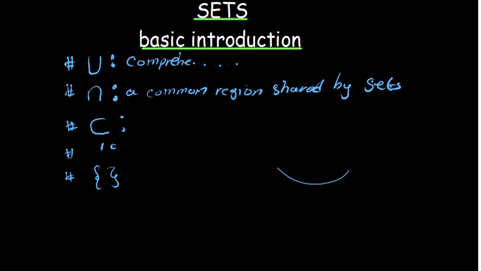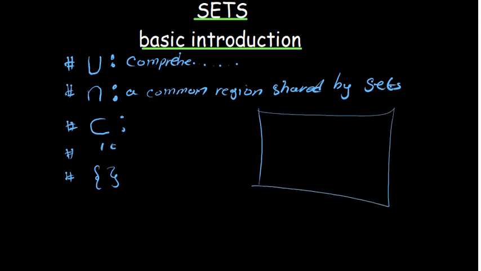Now what about a complement? When it comes to a complement, you're talking about something outside what you are given. Let's say I draw the Venn diagram here, and you have set A. If we say A complement, you're trying to find anything outside A, and what we have here is our universal set.